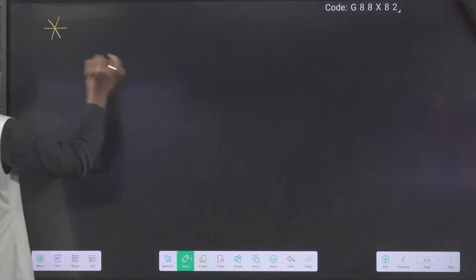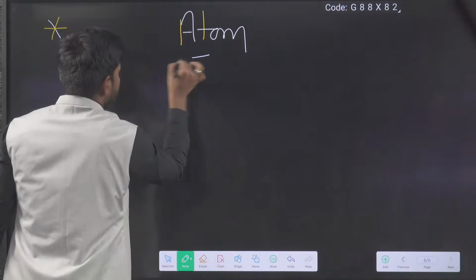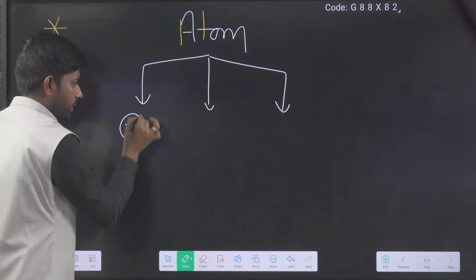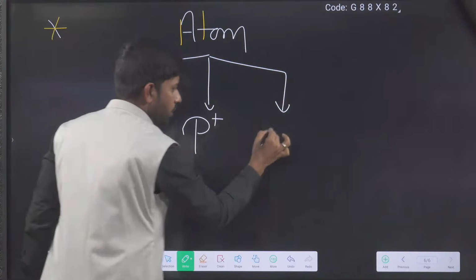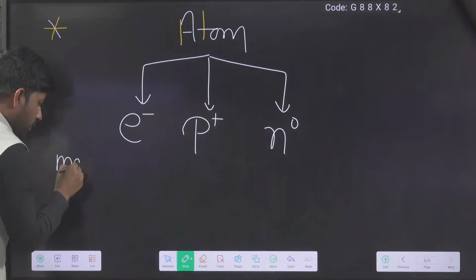Now we can say the atom has 3 types of subatomic particles: electron, proton, and neutron.